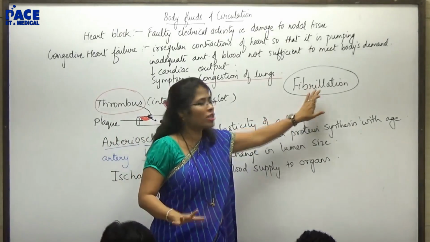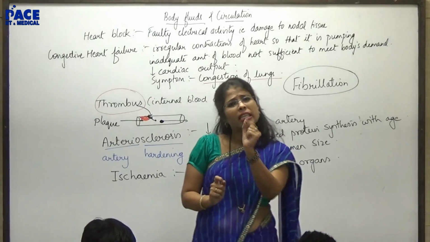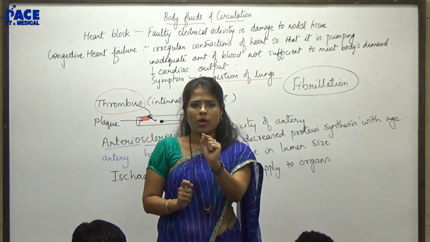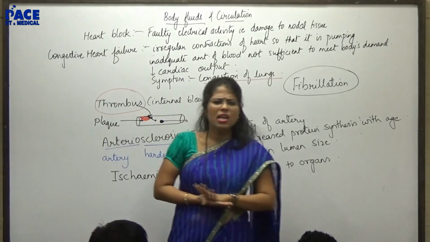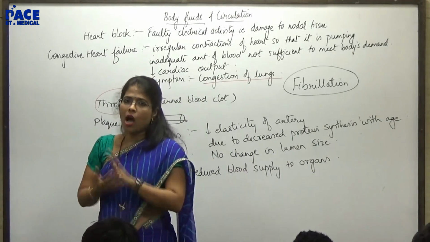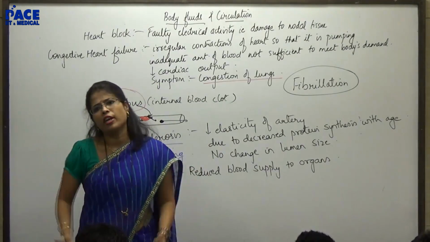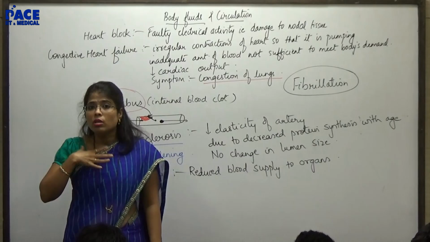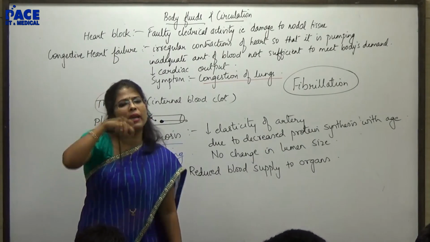So fibrillation means uncontrolled contraction and relaxation of certain muscle. With respect to the heart, it is very dangerous; any other muscle, it is not that dangerous. If it is happening in the atria, we call it atrial fibrillation, or ventricular fibrillation. To get rid of that, we use something called a defibrillator.